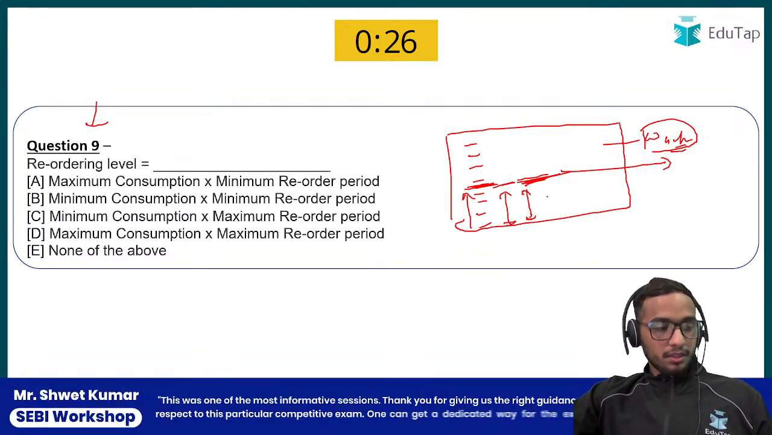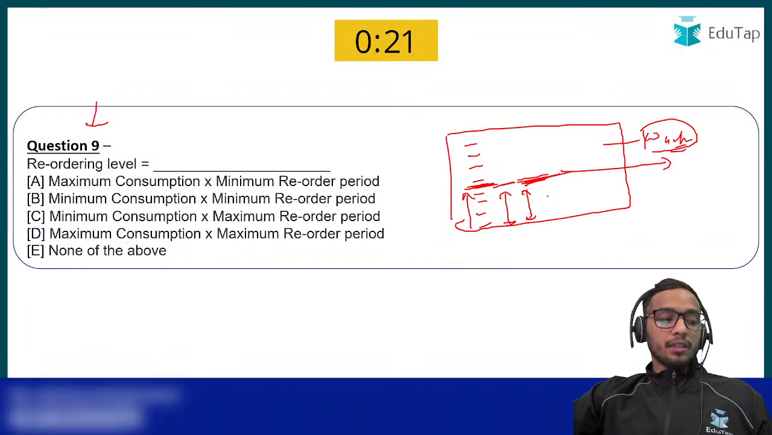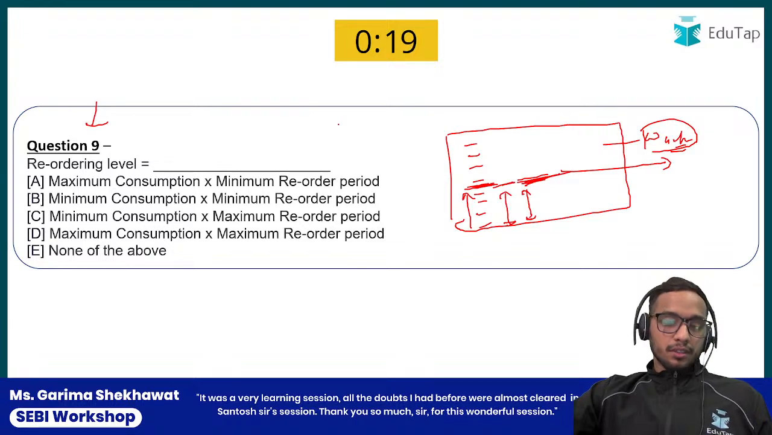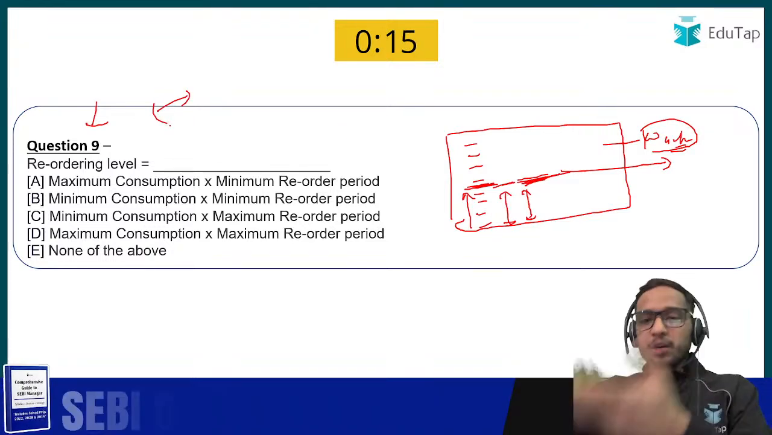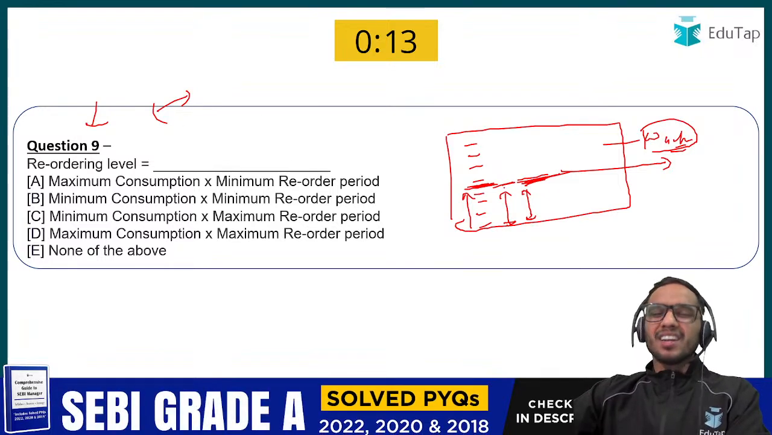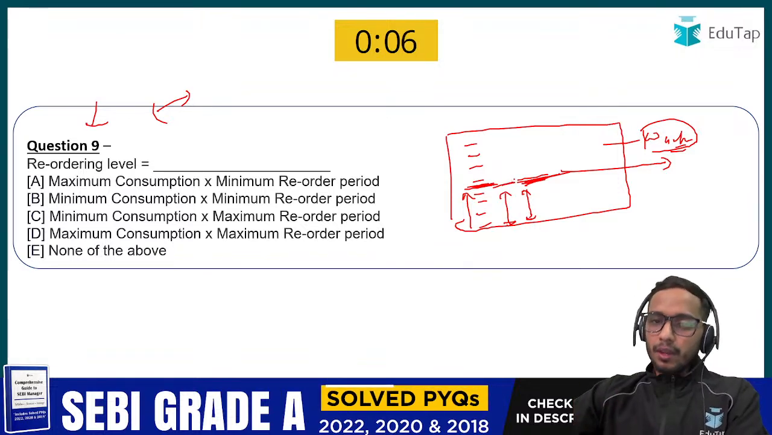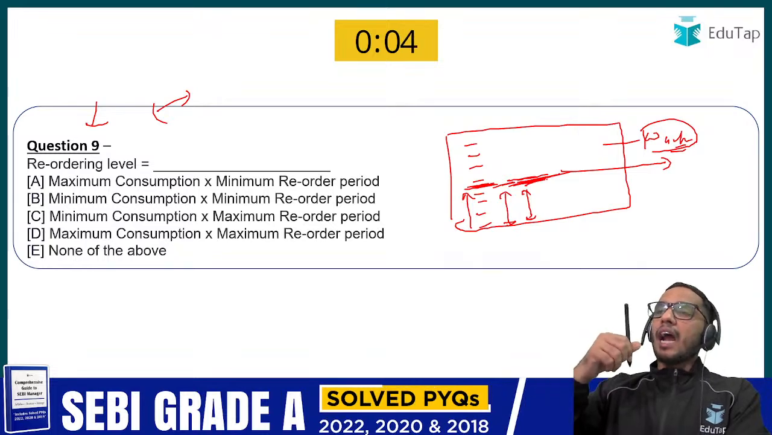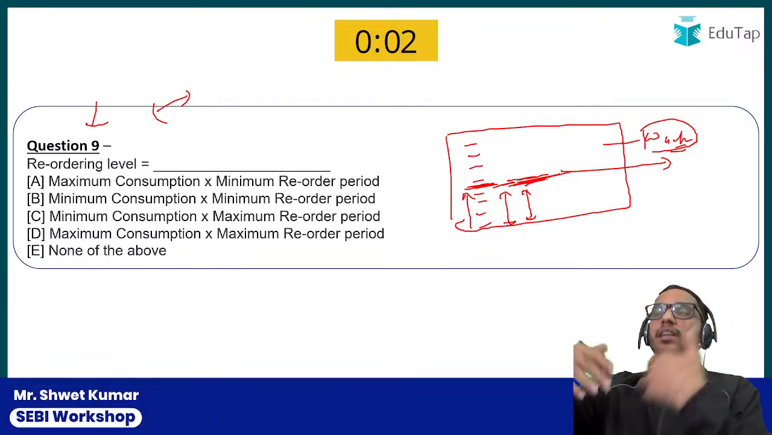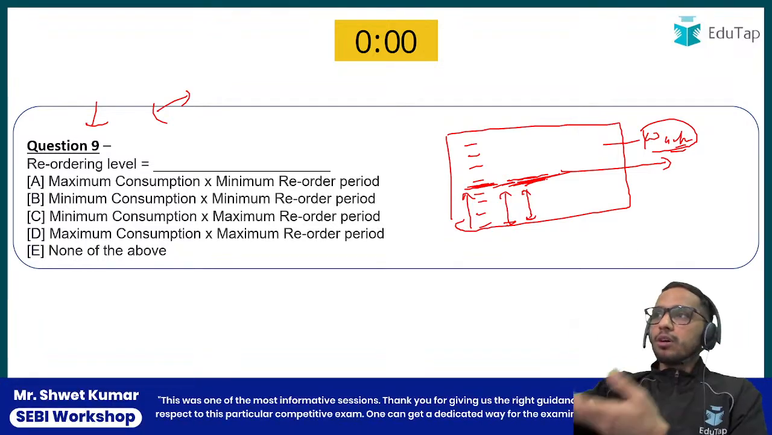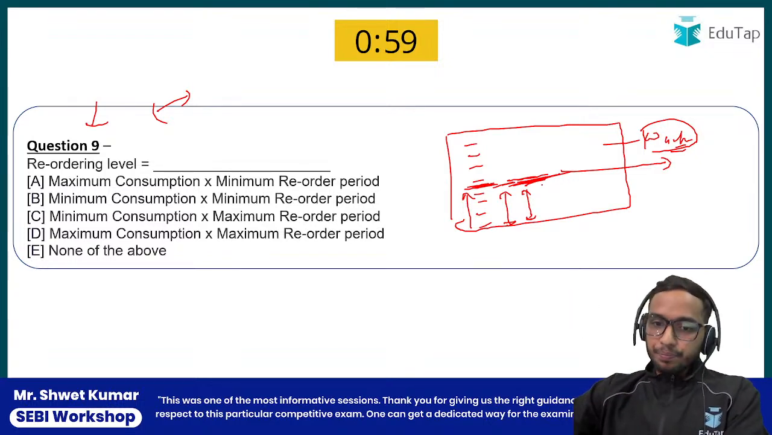Okay, that's very good. Even for the ninth question, four or five people are correct here. That's very good. For the others, let me discuss this with you. Conceptually we are going to understand it, and if you understand this, you don't have to remember or cram it. So this is the reorder level, the level at which you are going to refill your inventory, right?